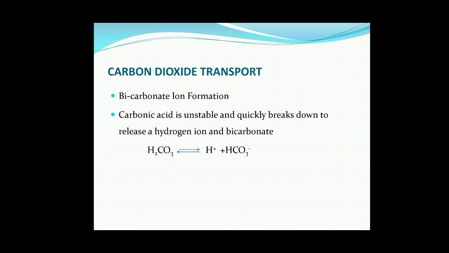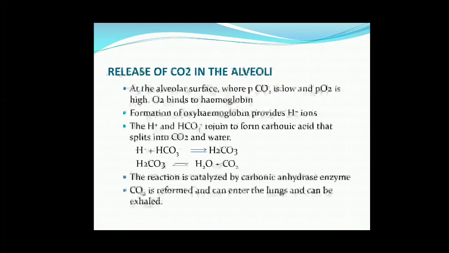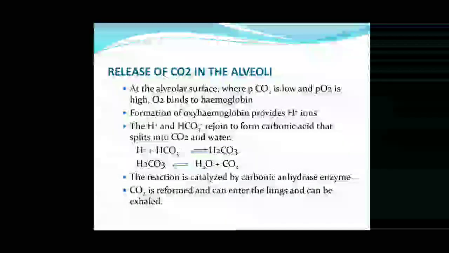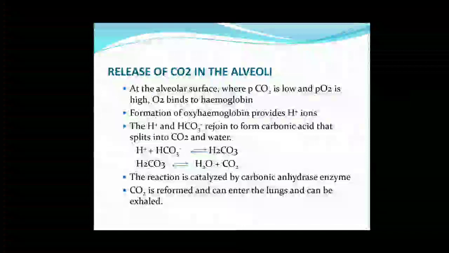First, CO2 plus water combines to form carbonic acid, but carbonic acid quickly breaks down into bicarbonate ions and a hydrogen ion. Now, what happens in the alveoli? At the alveolar surface, what is there?